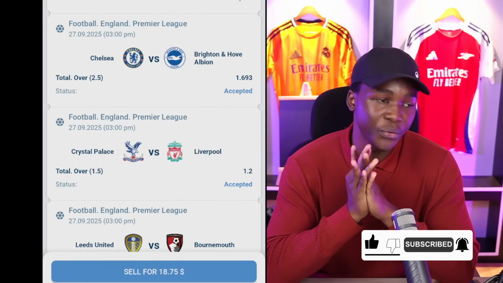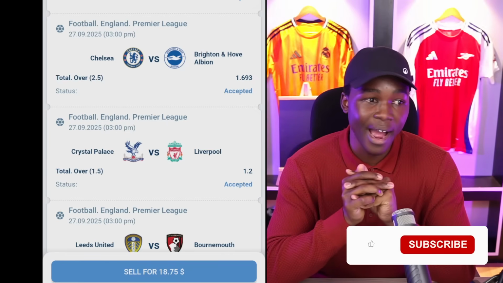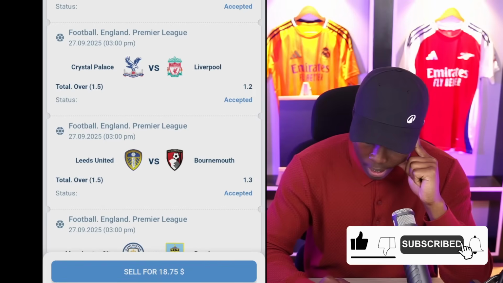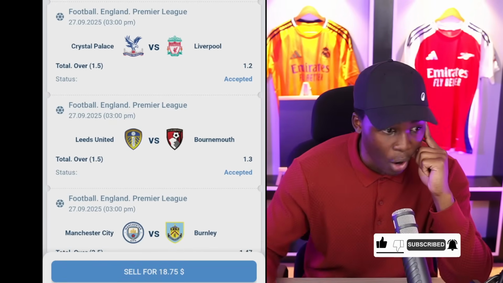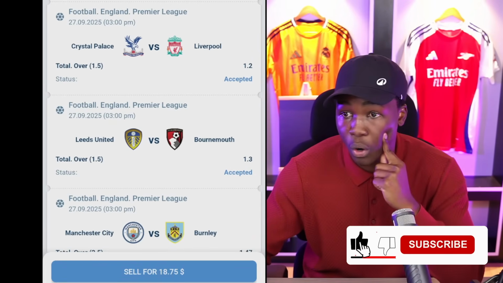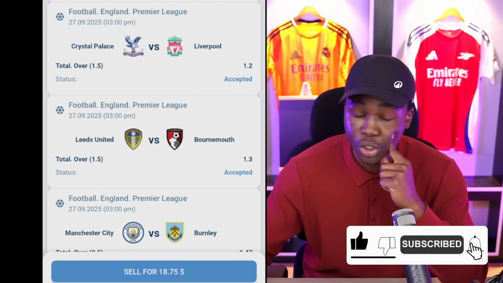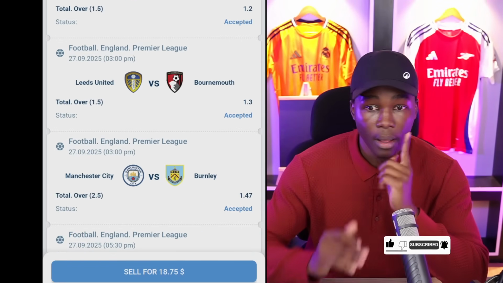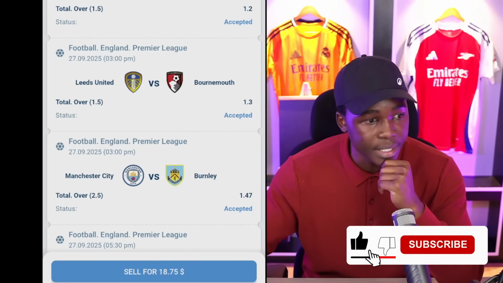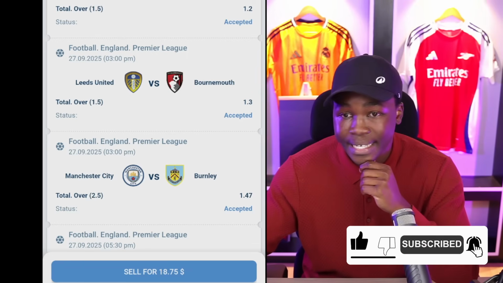At the same time, both teams to score. If you are the kind of person who loves such a market, why not give it a try? And then you have Leeds United playing Bournemouth. In this very game, I'm opting for a draw, either a 1-1 draw or a 2-2 draw, and my prediction is over 1.5 goals.